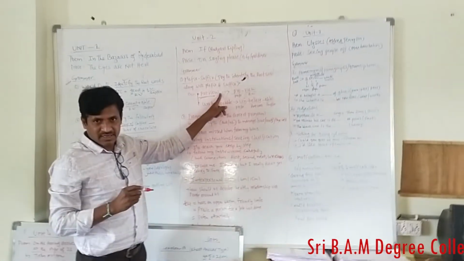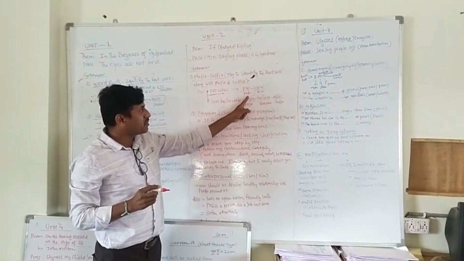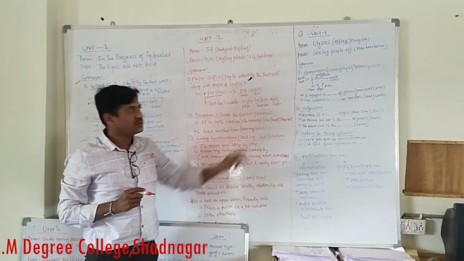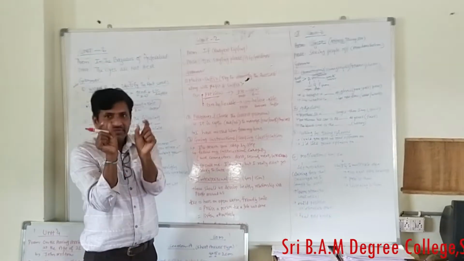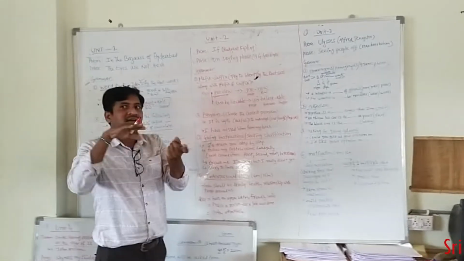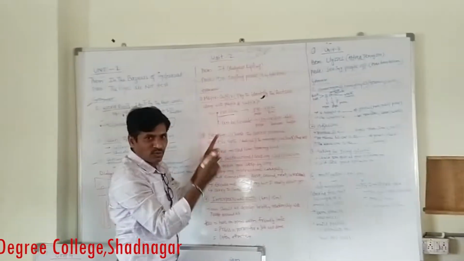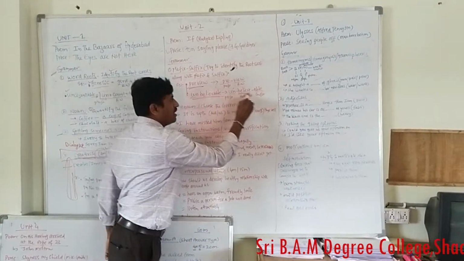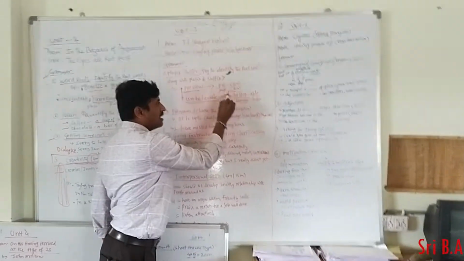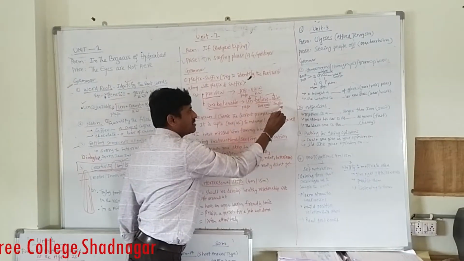Preview is the example word. Now pre is the prefix, and view is the root word. After the root word, if you see some letters, that is called the suffix. Now you can see one more word, unbelievable. Believe is the root word, un is the prefix, and able is the suffix.